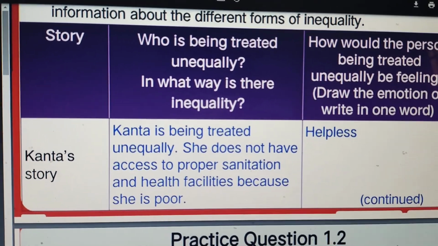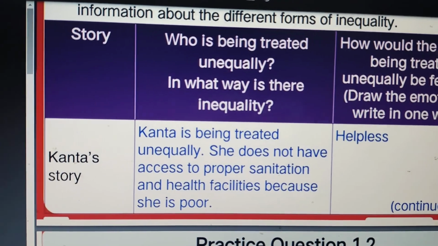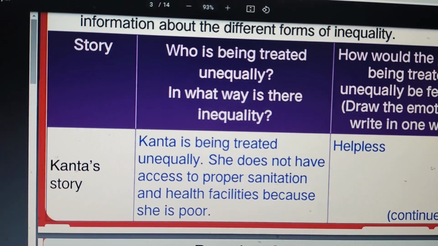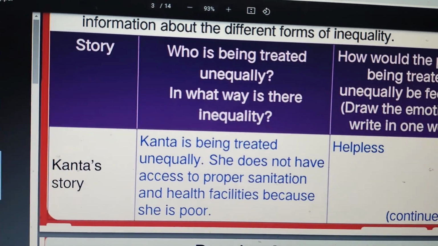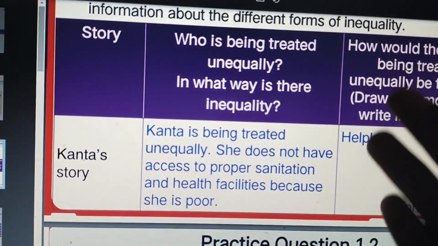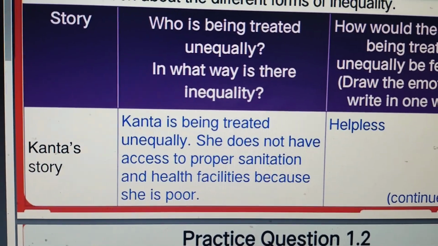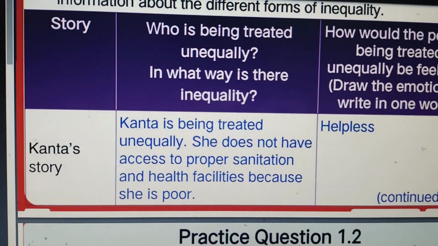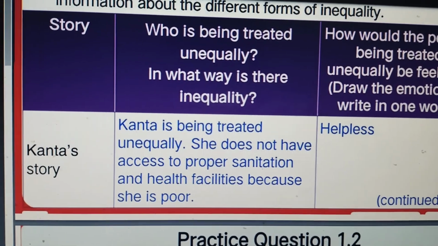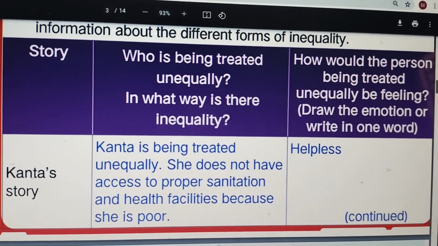As we all know, when she goes to the doctor, she saw a huge queue standing in the hospital. Only the poor people are standing there. So this shows the differentiation among the people, right? And what will be the emotions of Kanta? She will be thinking that we are helpless, isn't it? This is the variation given in the story.